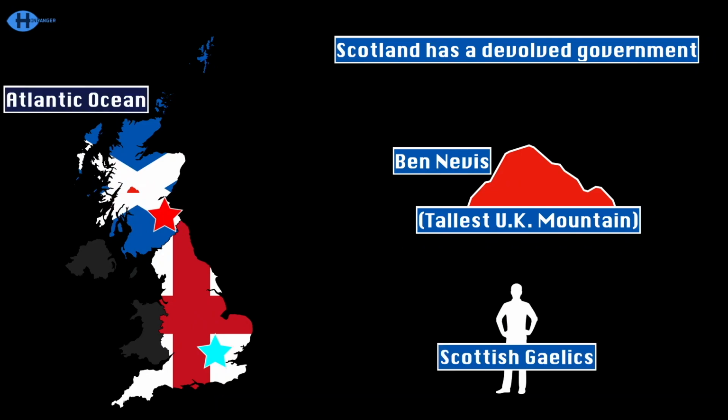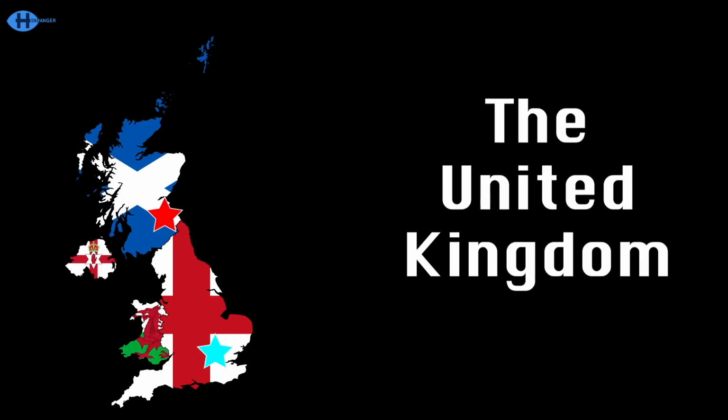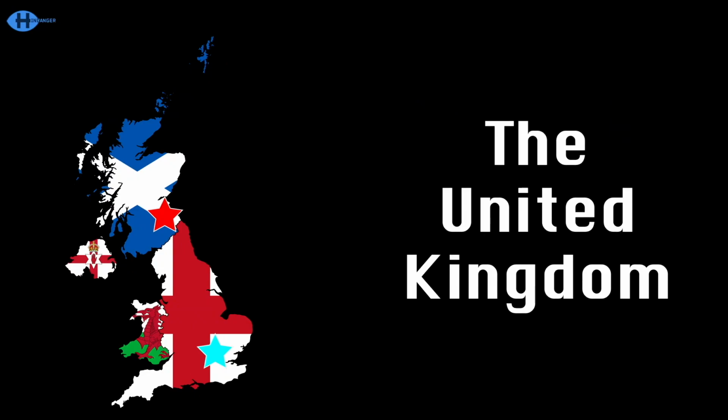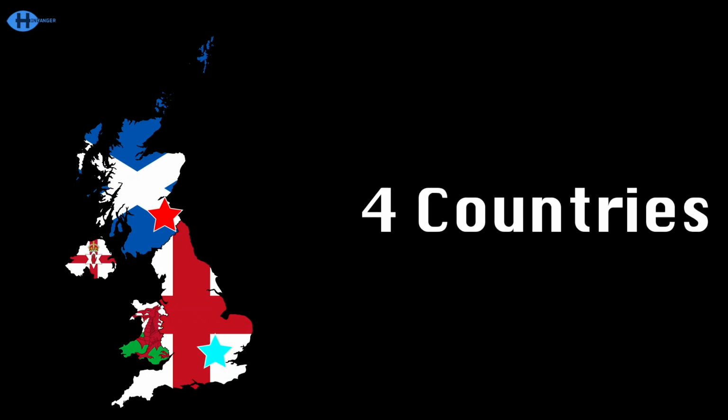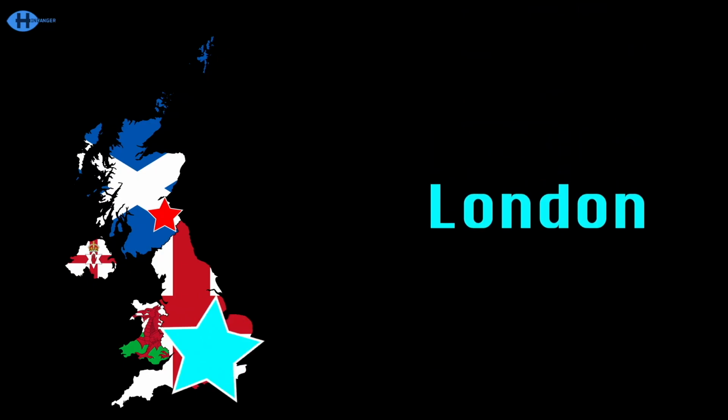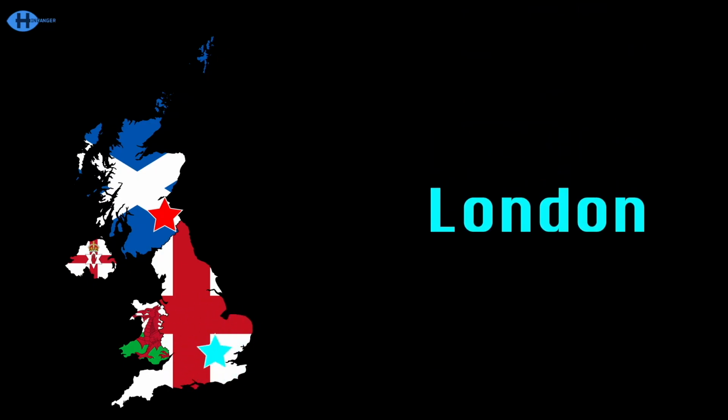Find some Scottish Gaelic. We make up the United Kingdom of Great Britain and Northern Ireland, located in Europe's west, with 4 countries at best. Capital is named London, learn about us in this song.